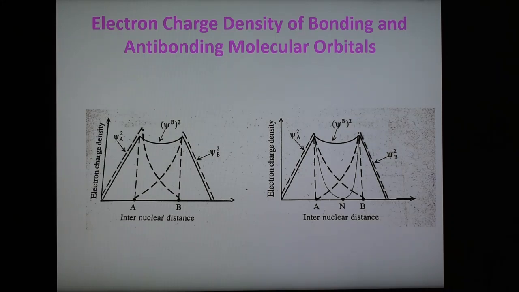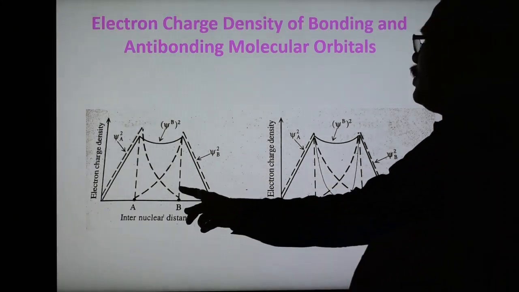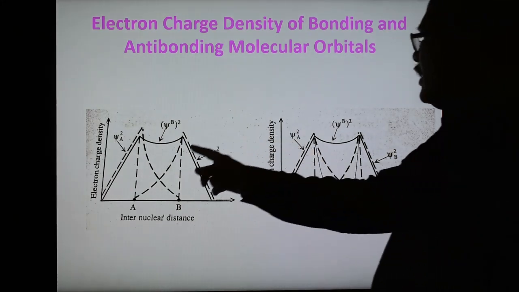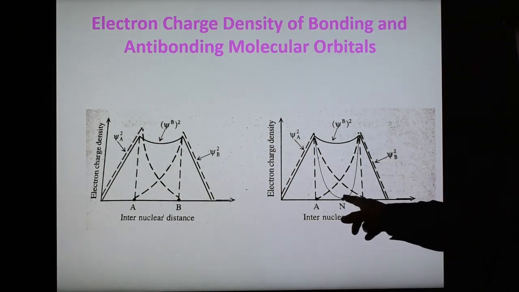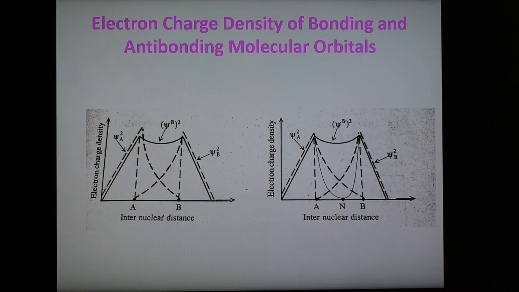So these are the two electron charge density curves. This one is for bonding and this is for antibonding. Here the electron charge density is more, here it is less. So the first is a stable bond formation, and the second is a much less stable bond formation. These are the two diagrams showing the electron charge distribution curves for bonding and antibonding molecular orbitals.